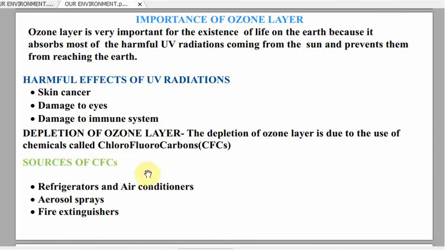The chlorofluorocarbons which are released from these sources, when they reach the stratosphere, react with the ozone gas present in the ozone layer and start destroying it, and the ozone layer becomes thinner. And when the ozone layer becomes thin, most of the ultraviolet radiation would filter through the ozone layer and reach the earth, and they would be very harmful for the organisms living on the earth.